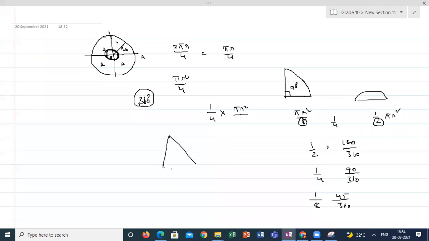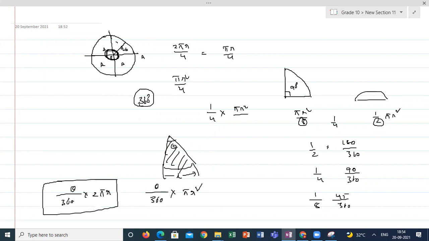Suppose I'm having theta degrees, if I'm asking you to calculate this entire area, this will be theta by 360 into total area. If I'm asking you only the length of the arc, theta by 360 into 2 pi r. This is how we can calculate the length of the arc and area of the sector formula. So in 360 degrees, how many times you are splitting and multiplying with the total area? Using the ratios and proportions concept, we are going to calculate the area of the sectors.